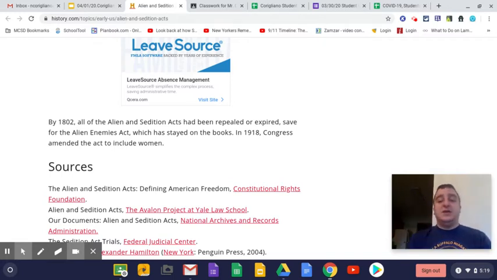So that's really the story of the XYZ Affair and the Alien and Sedition Acts, and why John Adams puts the Alien and Sedition Acts in place and why those two events happened in the first place. And those really do a great job of summing up John Adams' presidency.